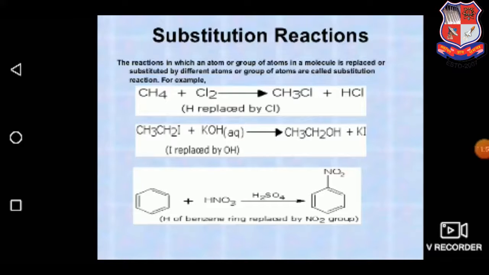Substitution reaction. The reaction in which an atom or group of atoms in a molecule is replaced or substituted by different atoms or group of atoms is called a substitution reaction. Here are the examples of the reaction between methane and chlorine to produce methyl chloride and one molecule of hydrogen chloride.